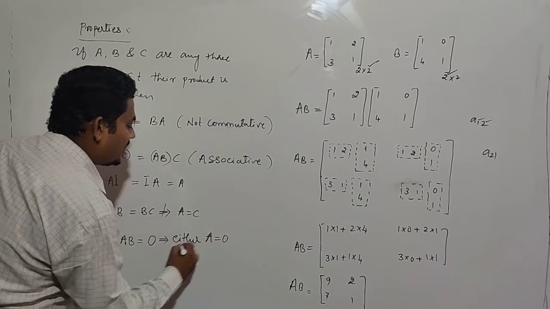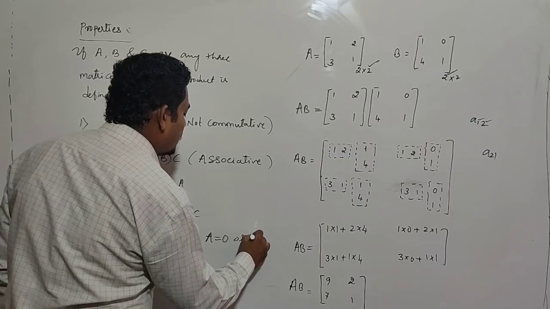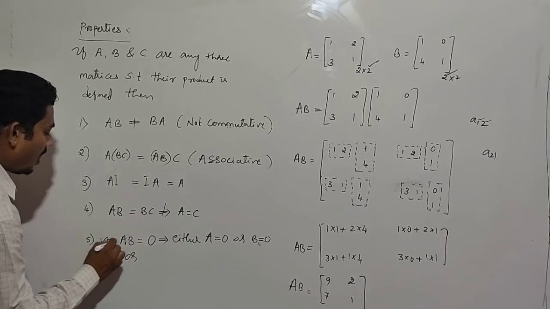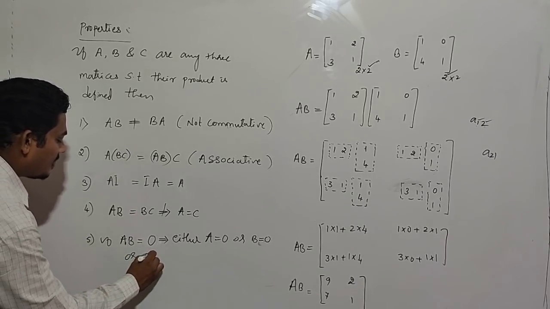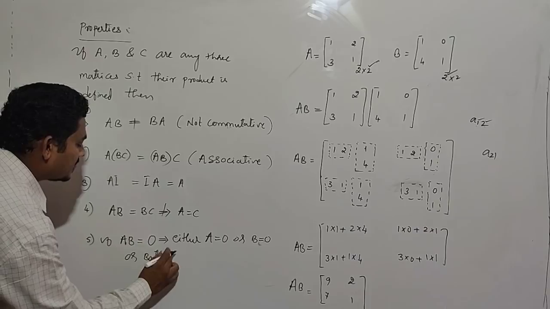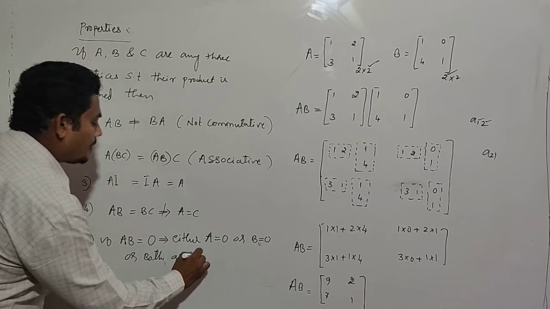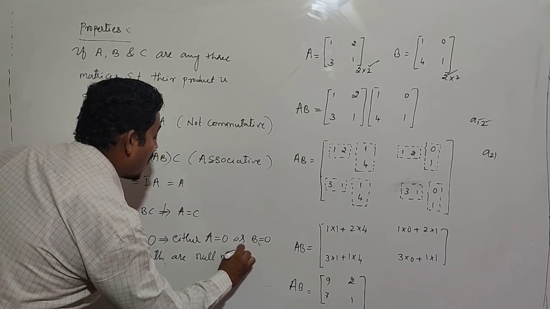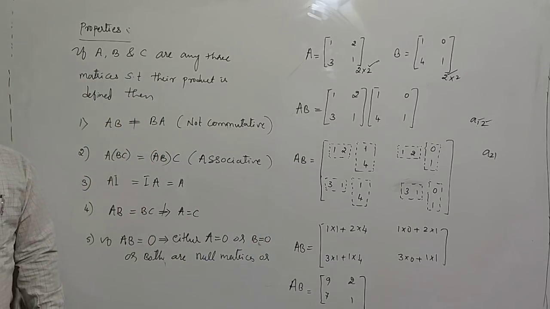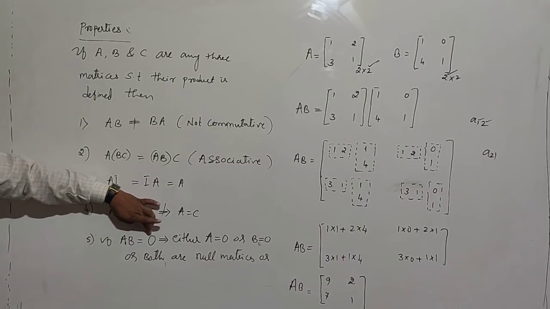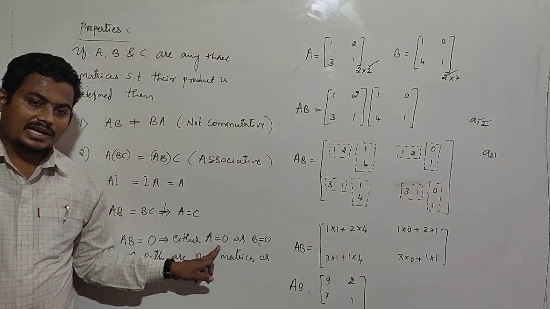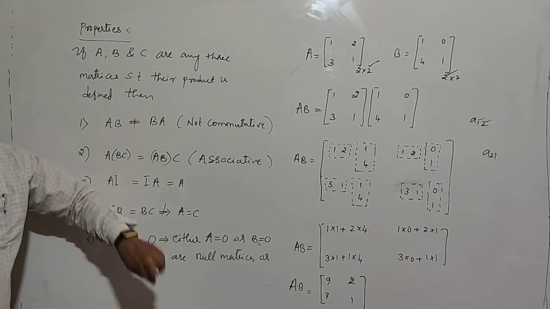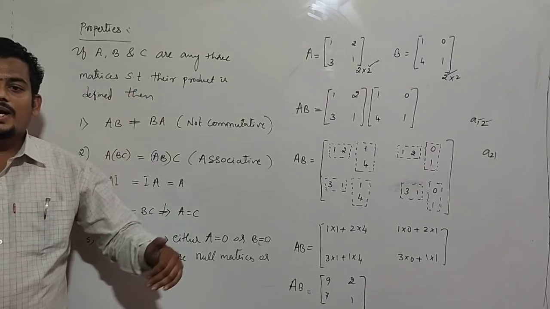A is a null matrix, or B is a null matrix, or both are null matrices. A into B equal to 0 means either matrix A is a 0 matrix, or matrix B is a 0 matrix, or both are 0 matrices, meaning both A and B are null matrices.